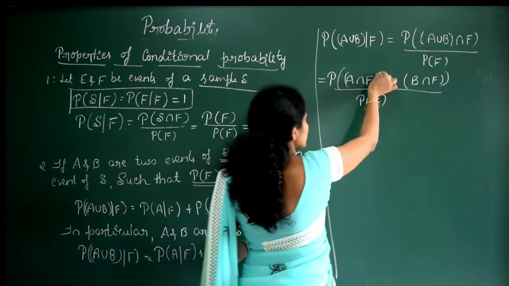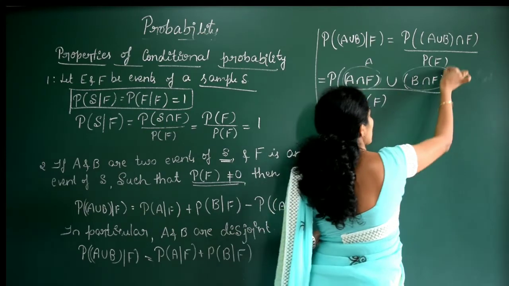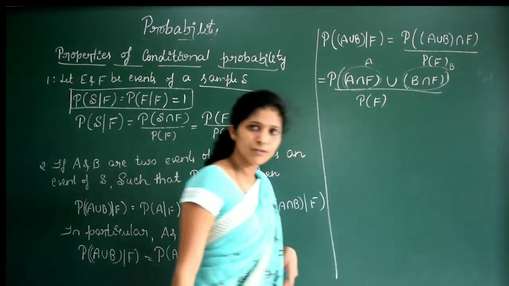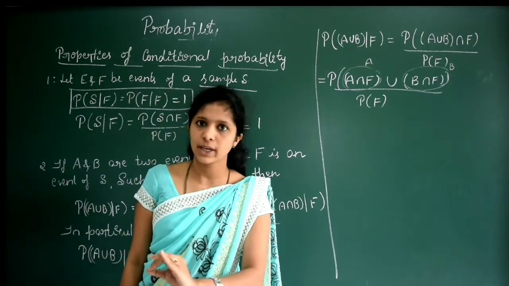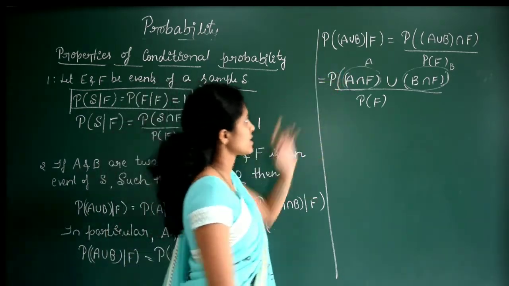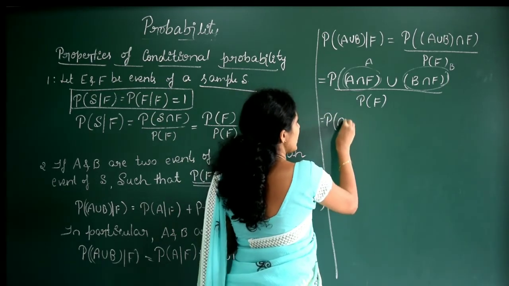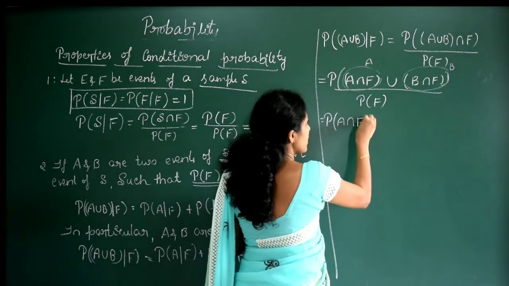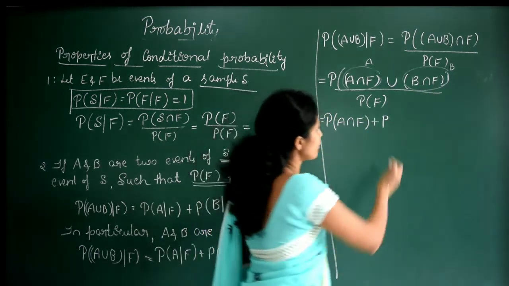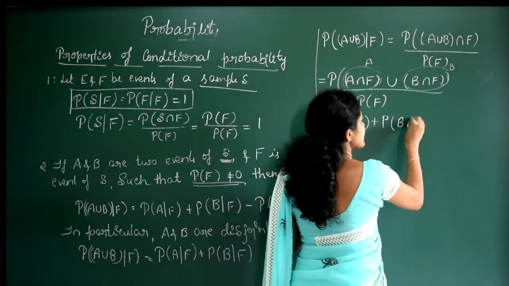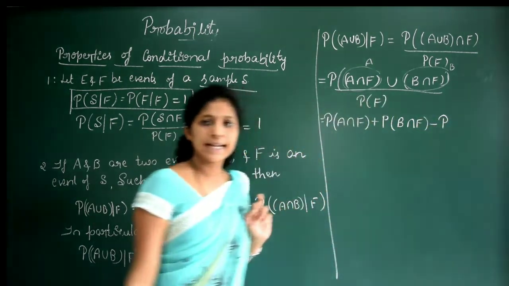As I told you, this is P of A union P of B. What is P of A union B? P of A plus P of B minus P of A intersection B. We have studied that formula. So now I can write P of A as P of A intersection F, plus P of B as P of B intersection F, minus P of A intersection B.